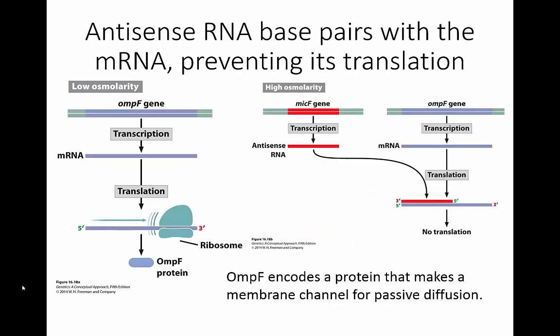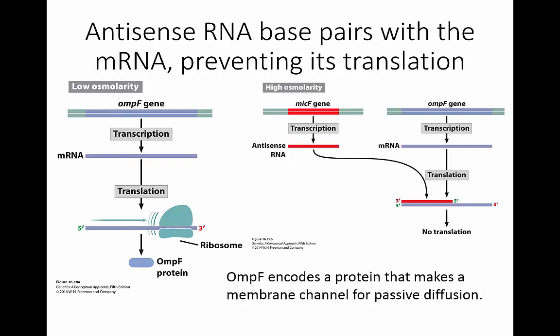So this first example, antisense RNA, I'm going to tell you about this gene called the ompF gene. This encodes a protein that makes a channel for passive diffusion across the membrane. If the bacterium gets into an environment with very high osmolarity, it's going to actually suck all the water out of that bacterium, and you've really got to close off those passive diffusion channels very rapidly.